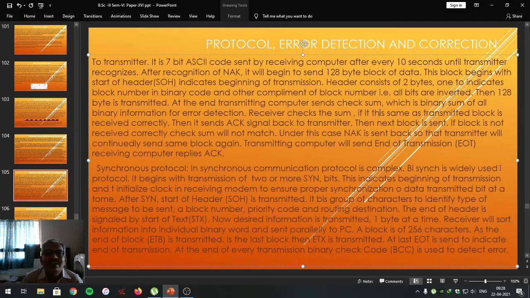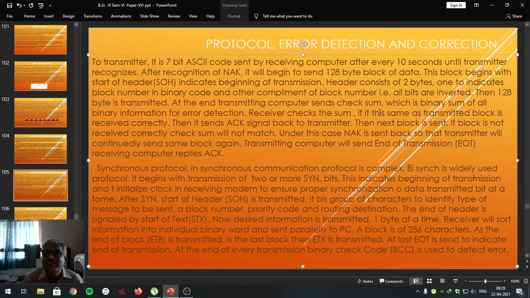Bisync is a widely used protocol. The protocol used in synchronous communication is called bisync. It begins with the transmission of 2 or more sync bits. We know synchronous communication means all the bits are transmitted at a time, and in that, 2 bytes are sync bytes, indicating synchronization of the transmitting and receiving computer. And that's why synchronous communication begins with the transmission of 2 or more sync bits.